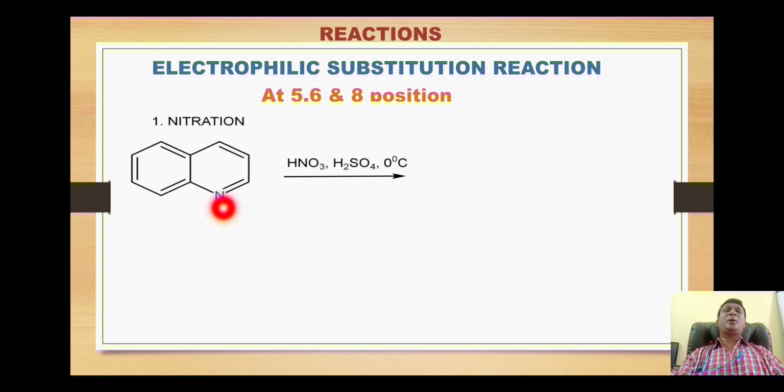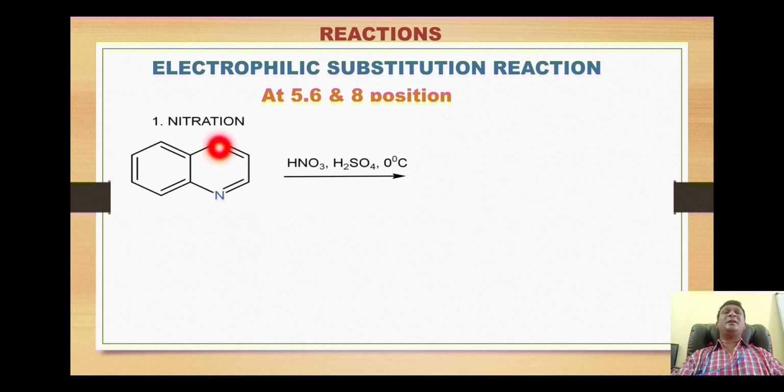So the nitrogen may direct the substitution at position number 6 and position number 8. Though it is the alpha position, we have one more alpha position, that is at position number 5. So the substitution takes place at position number 5, 6 and at position number 8.